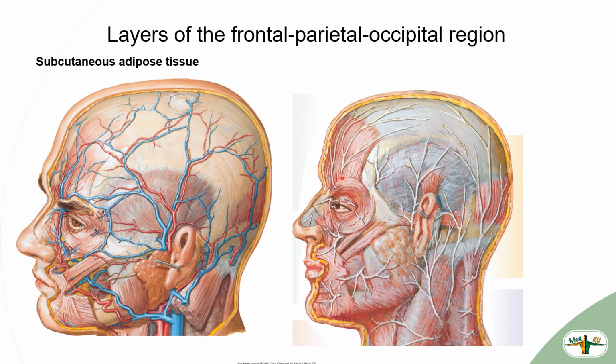The terminal branches of the superficial temporal artery, from the external carotid system, are distributed in the area of the parietal bone. Veins of the same name and the auriculotemporal nerve, from the third branch of the trigeminal nerve, nervus mandibularis. The posterior auricular and occipital arteries, from the external carotid system, veins of the same name, the posterior auricular nerve, from the facial, and the greater occipital nerve, the posterior branch of the second cervical nerve, are distributed in the area of the occipital bone.